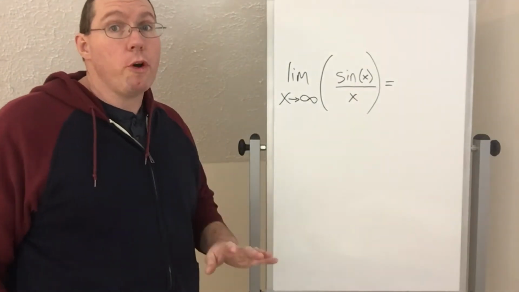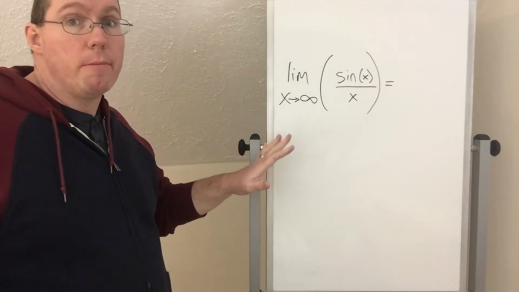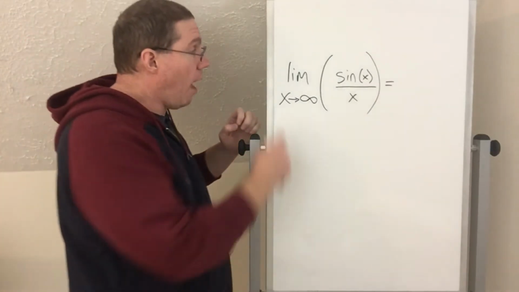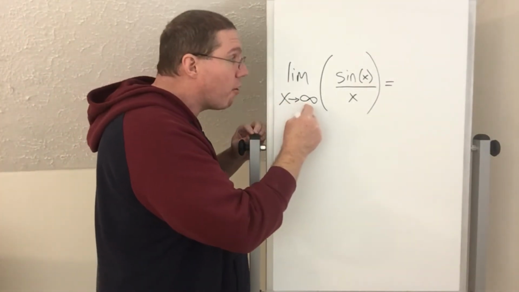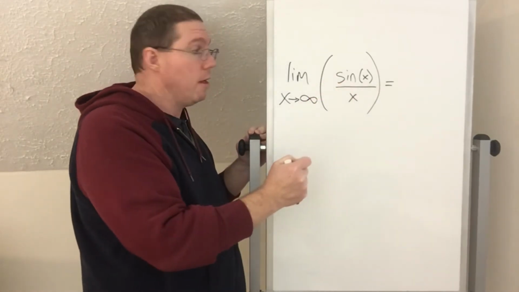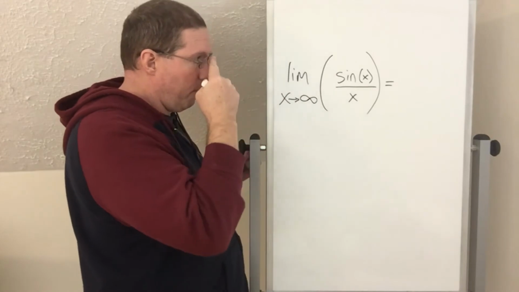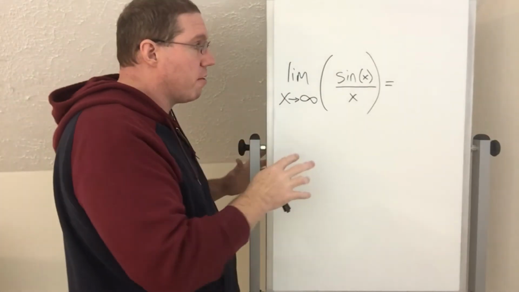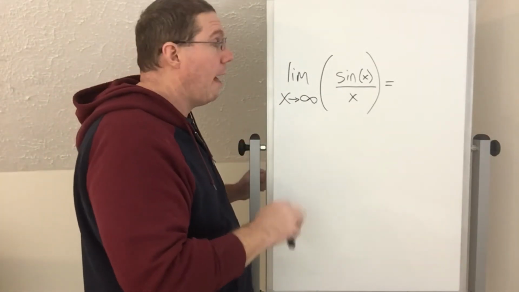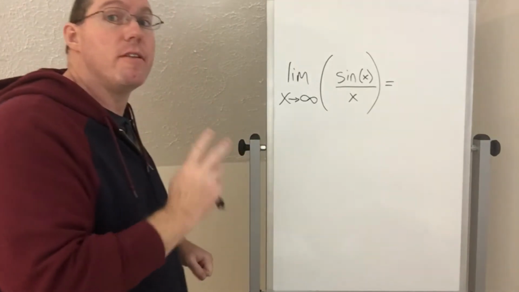All right, now let me warn you that this is not the same problem that you saw yesterday, okay? This is not the limit as x approaches 0 of sine of x over x. This is the limit as x approaches infinity of sine of x over x, okay? And so the answer to this is not 1, okay? Actually, the answer to this is 0.